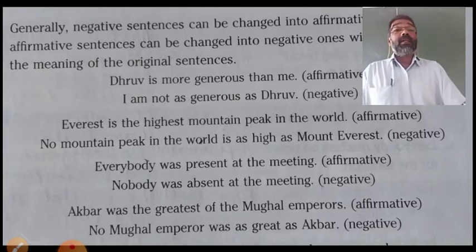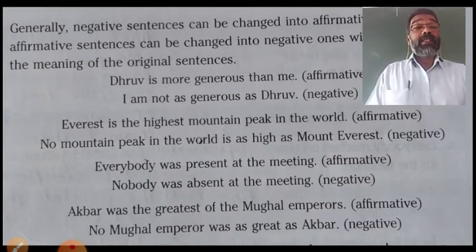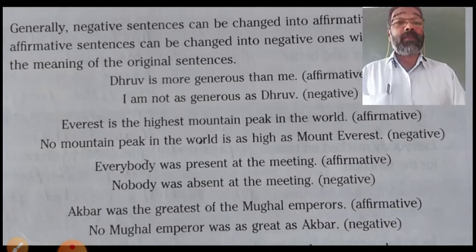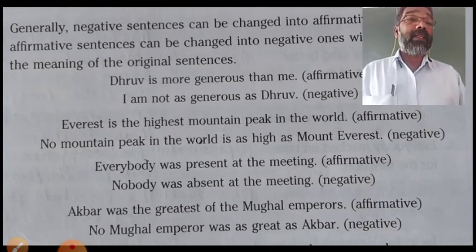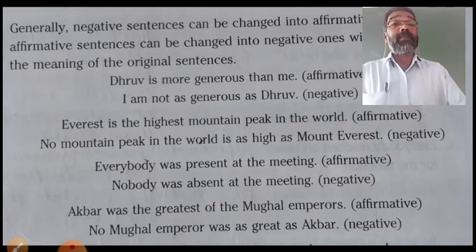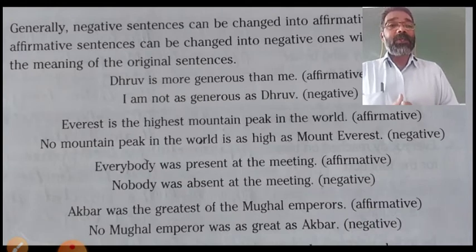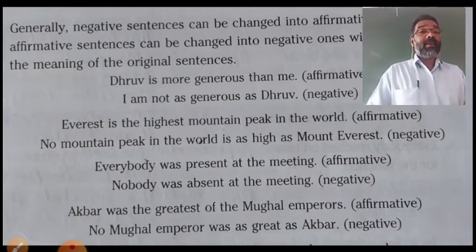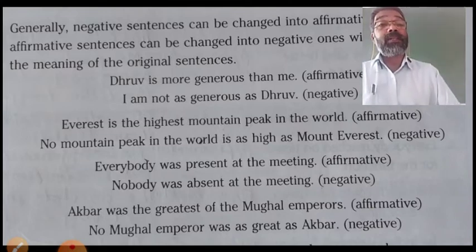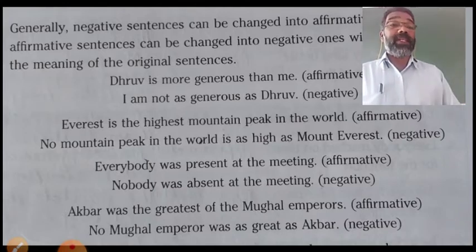And present, in the negative sentence we use the opposite of present, that is absent. Nobody was absent in the meeting. That means everybody was present. So the meaning remains the same, but by making some changes in the sentence, we converted it to negative but kept the original meaning.